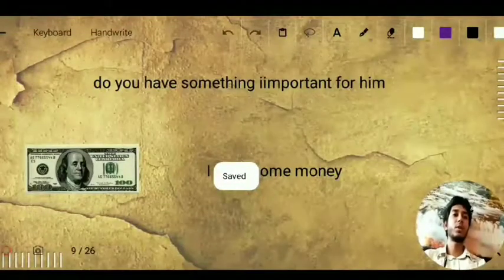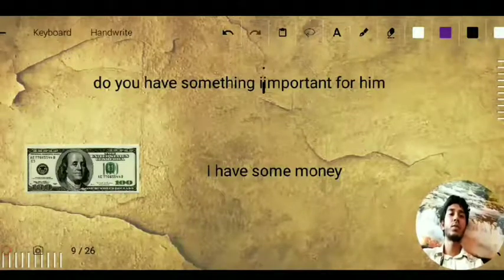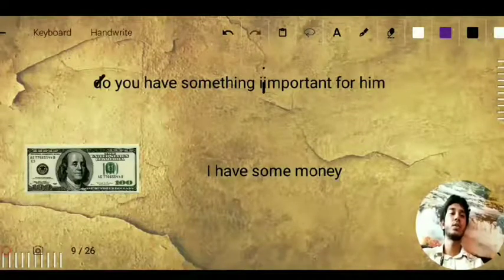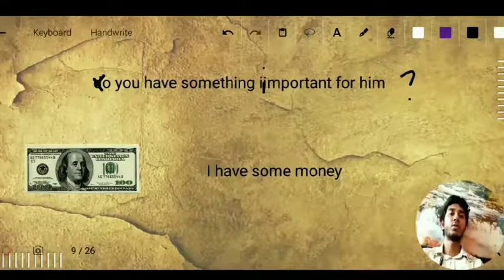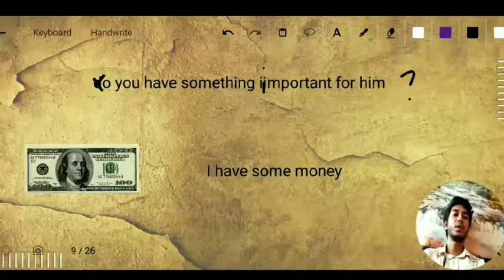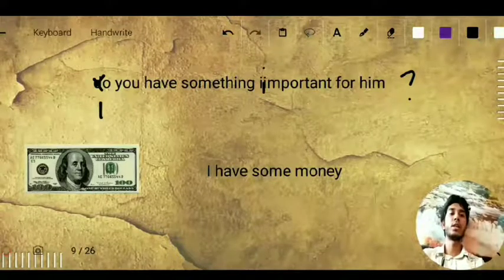Do you have something important for him? Again there is no use of do here because that is for a question. You have something important for him. You have is going to be tú tienes. We are going to leave out tú, only we will write tienes.